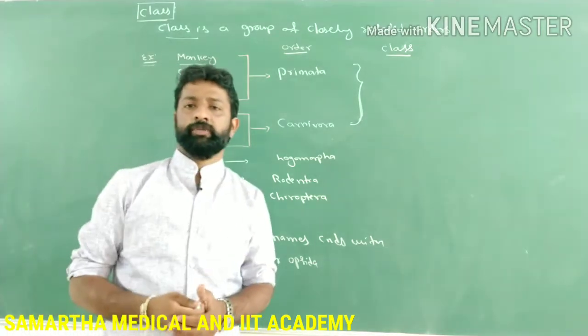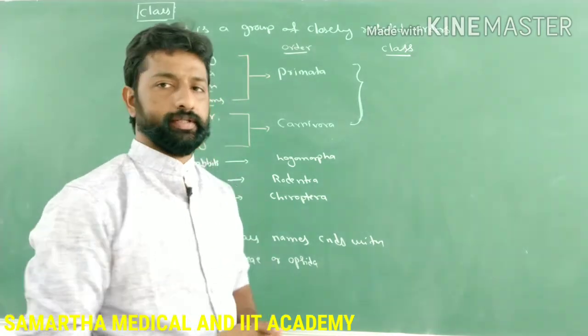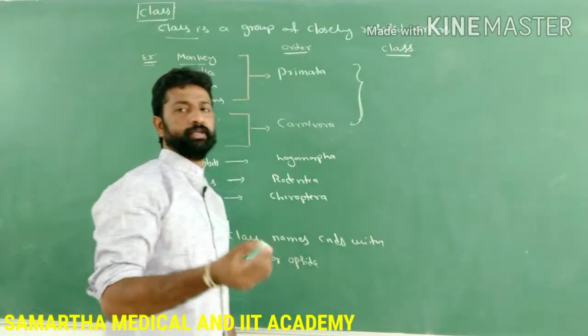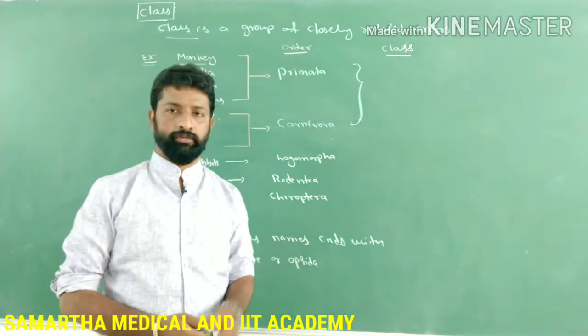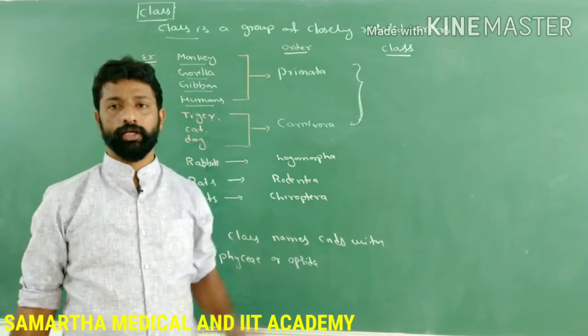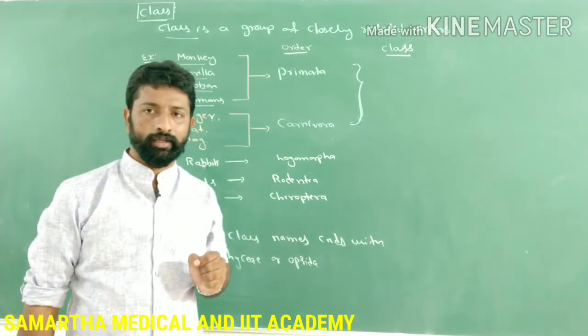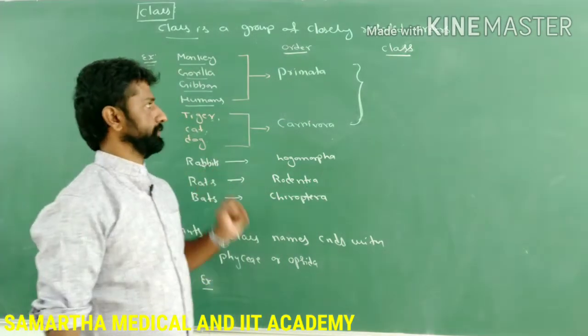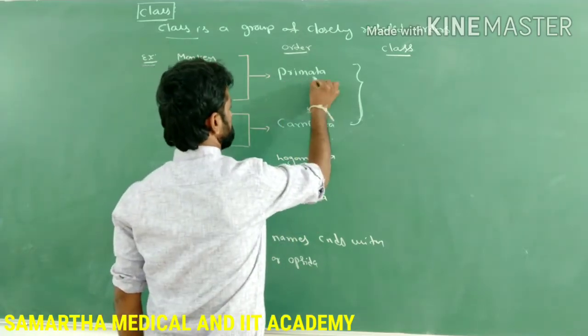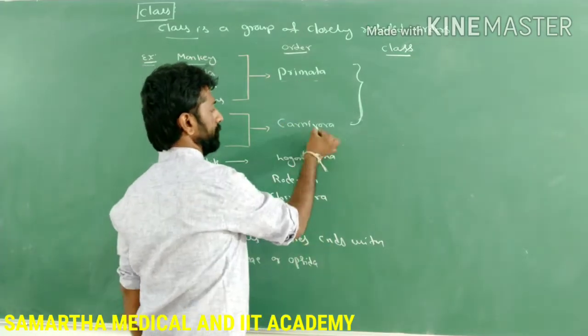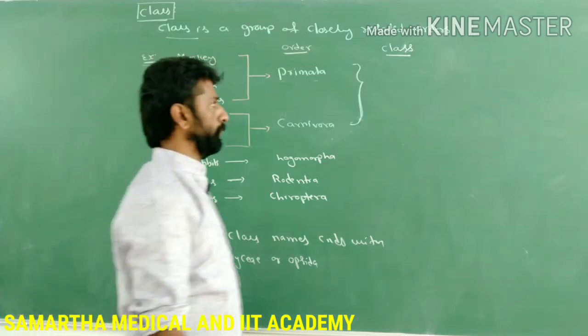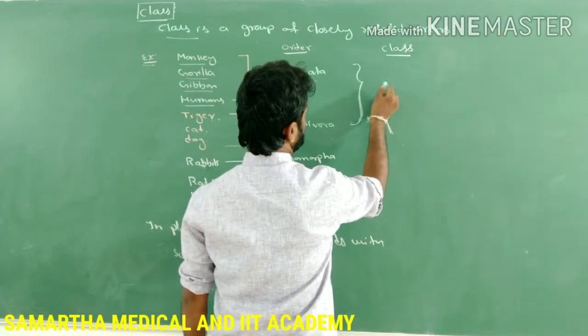But the organisms under these two orders, as they possess some common characteristic features, belong to a common higher category that is called class. So the organisms in the Primata order and the organisms in the Carnivora order both belong to one class.